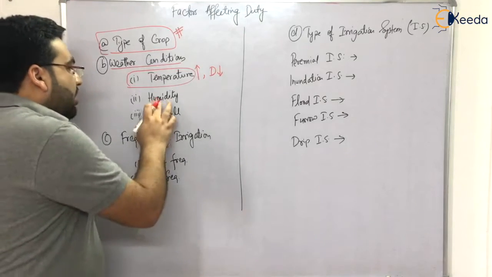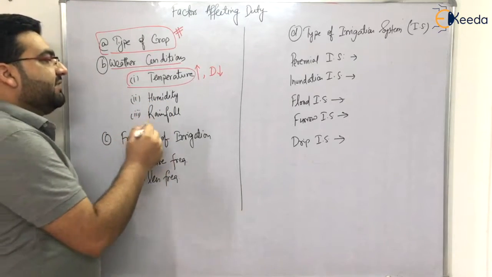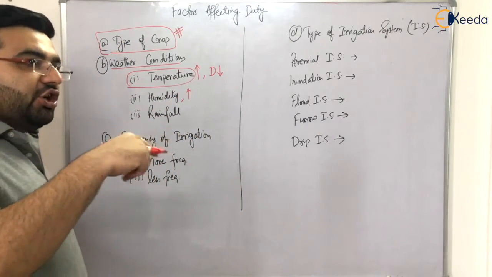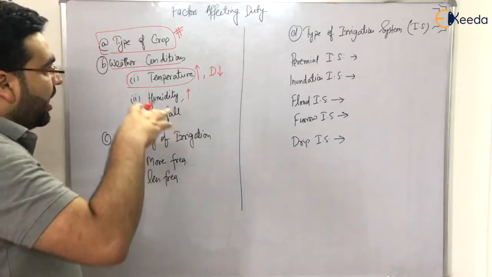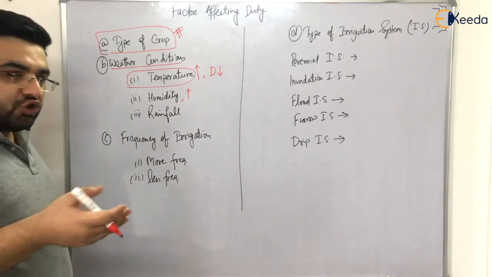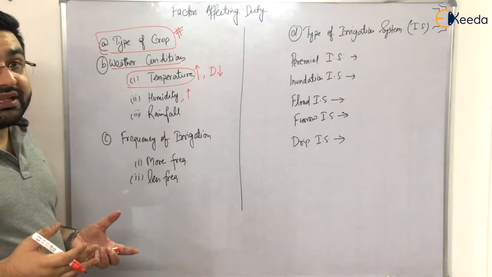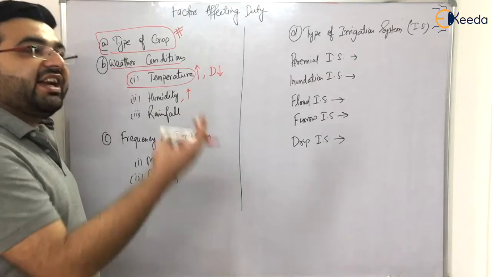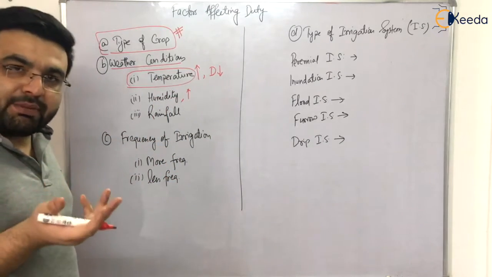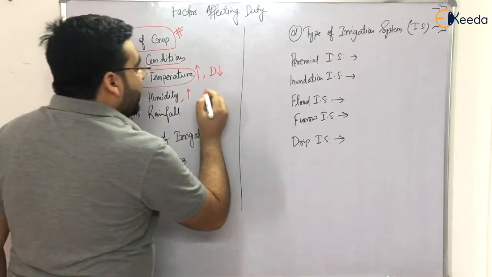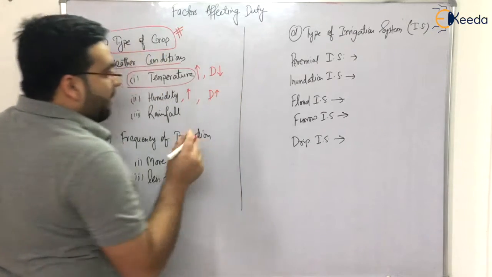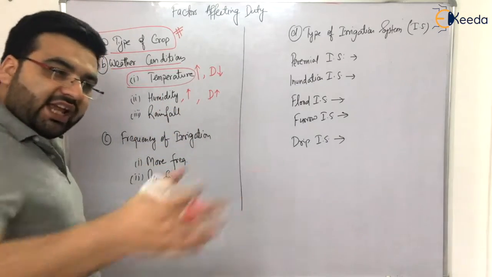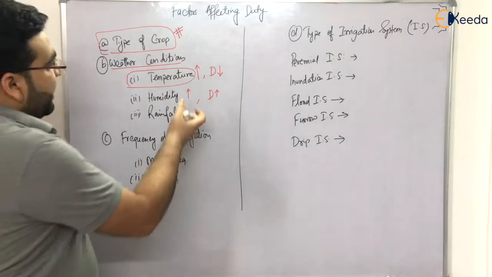Now let's come to humidity. If humidity is very high, what will happen? The evaporation losses will be very less. Why? Because the air is already saturated, so high vapor pressure will be there. If high vapor pressure is there, evaporation at a particular temperature will be very difficult. Simple, right? So if humidity is high, the duty will be high, because if evaporation losses are less, for a particular discharge I can irrigate more area. If more area can be irrigated, then the duty will be high.